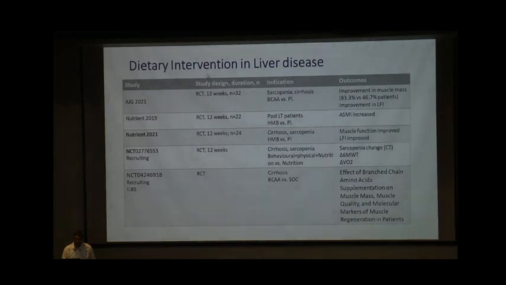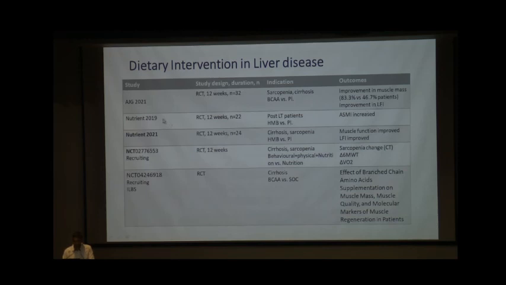The dietary interventions studied in detail: the first was published in the American Journal of Gastro. It was an RCT of 12 weeks with 32 patients. The indication was sarcopenia in cirrhosis patients, branched-chain amino acid versus placebo, and they found improvement in muscle mass in a significantly higher proportion of patients, 83% as compared to 46% on the placebo arm, and there was also improvement in the liver fat index.